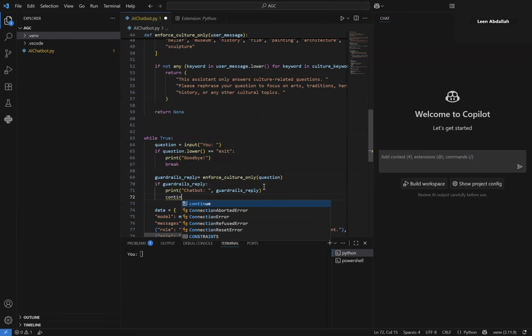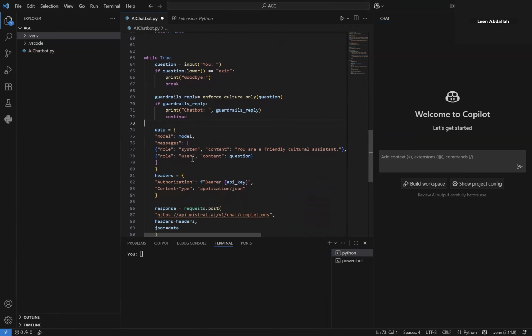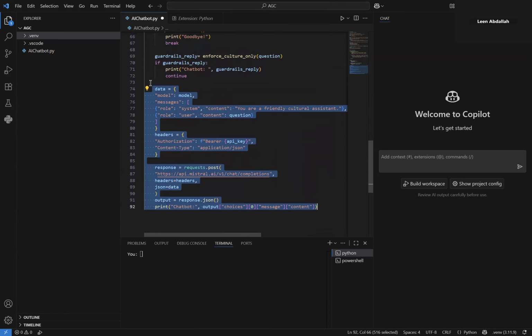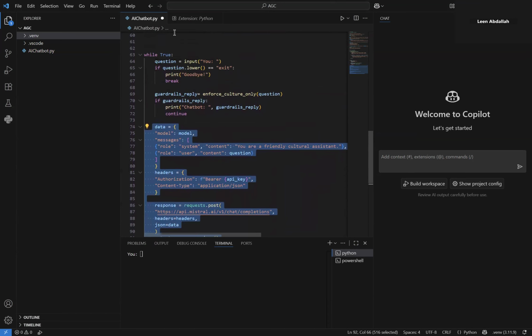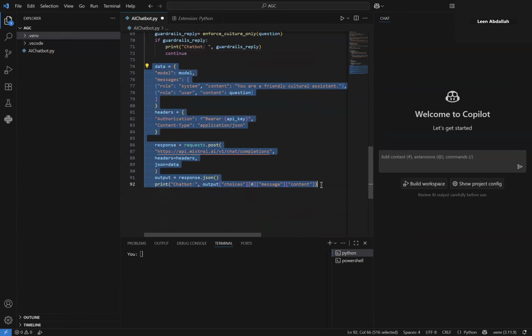What we mean by continue is we're gonna skip everything in this loop and jump to the next iteration. So what we're gonna do is we're going to skip everything remaining in the loop and we're gonna step into the next iteration, which is step into the while loop again from scratch. So this continue here is used to skip the API call basically.